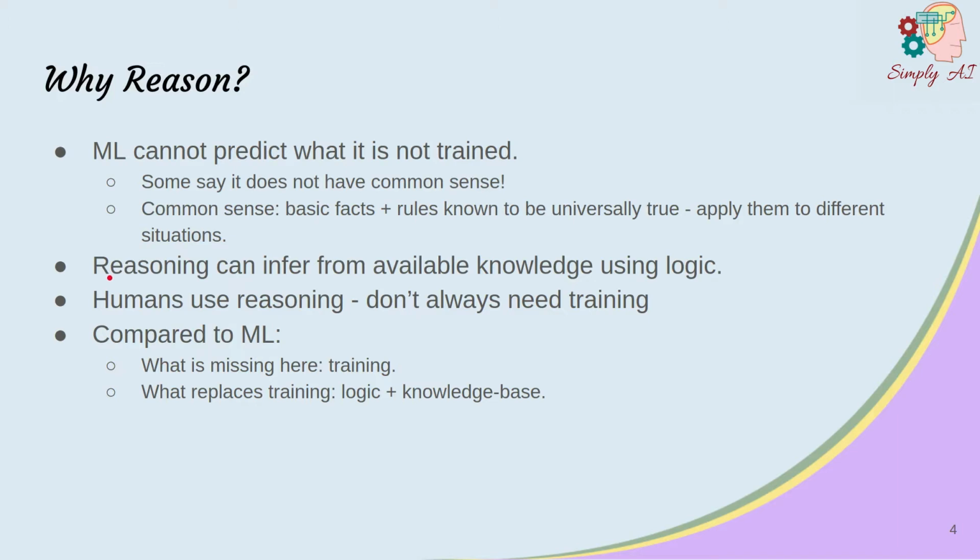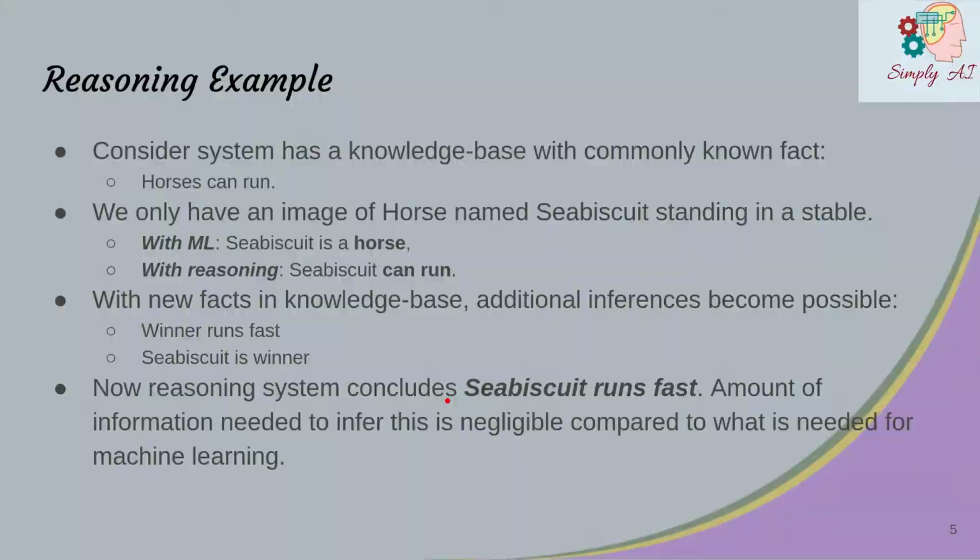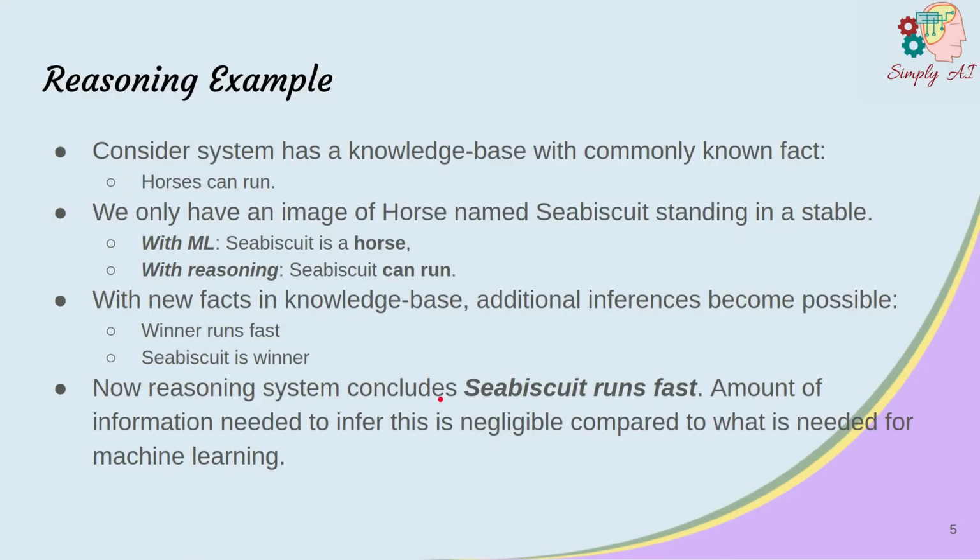Reasoning systems generate conclusions from available knowledge using logic. Such a system needs a knowledge base and rules of logic, and the system is able to draw new inferences by reasoning. In short, what is missing here? Training. What replaces this training? Logic and a knowledge base. Consider a system that has a knowledge base with a commonly known fact: horses can run. Now the system comes across an image of a horse named Seabiscuit standing in a stable. With machine learning, the only thing we can infer is Seabiscuit is a horse. Add reasoning, and we can infer that Seabiscuit can run.